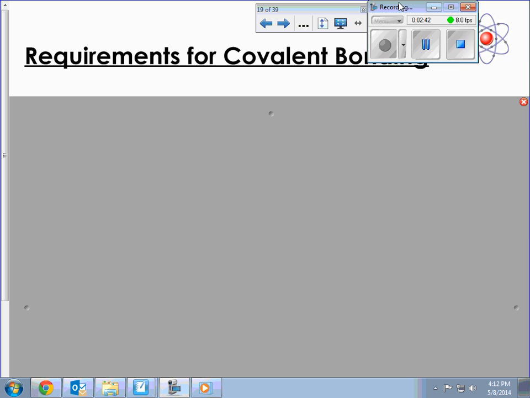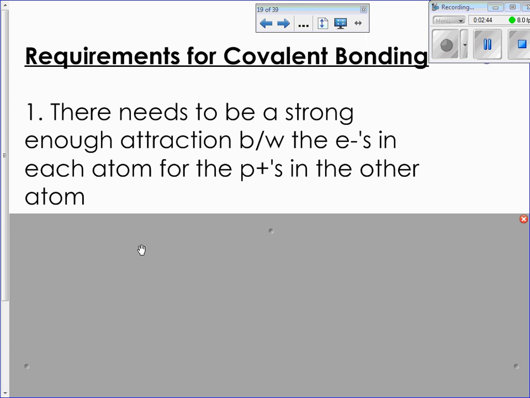In order for this to happen, there needs to be attraction. Obviously, the electron in the one atom, or it could be multiple electrons, needs to be attracted to the protons in the other atom.